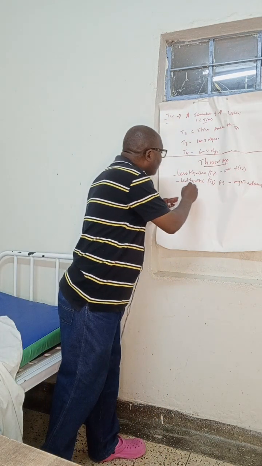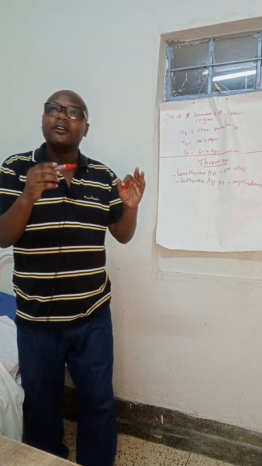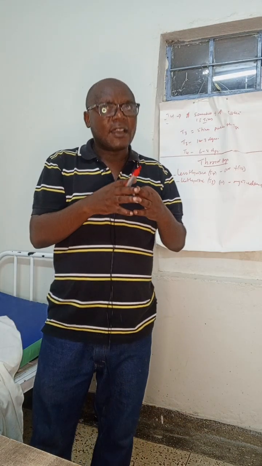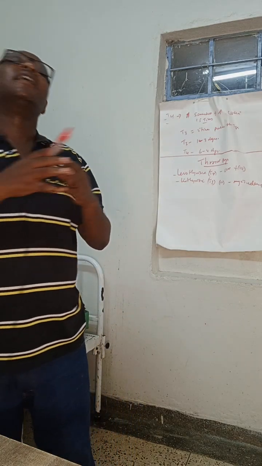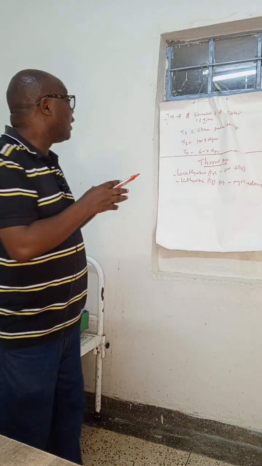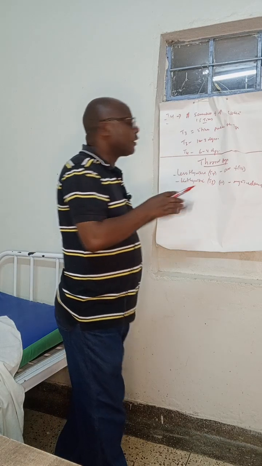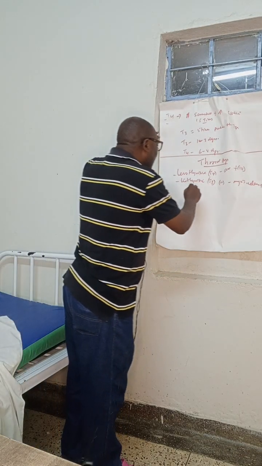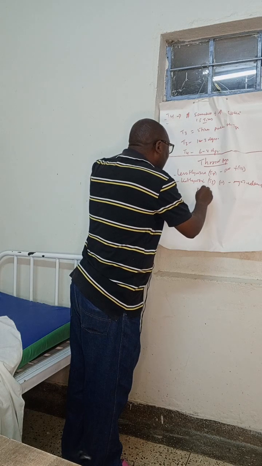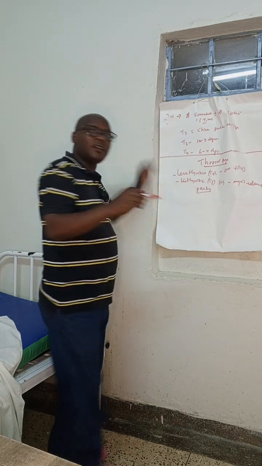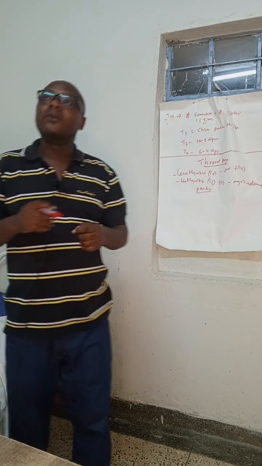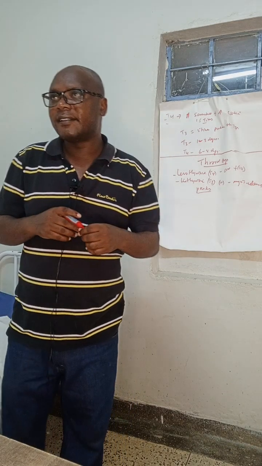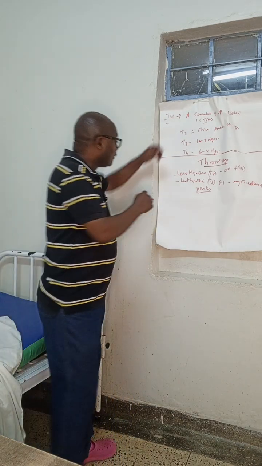So let us look at the pharmacokinetics of these drugs. The two drugs are liothyronine and levothyroxine, which are the two major thyroxine drugs. Levothyroxine's bioavailability is 75%.